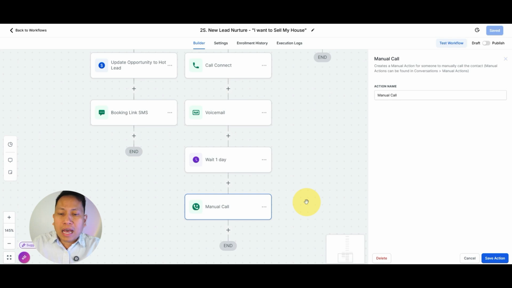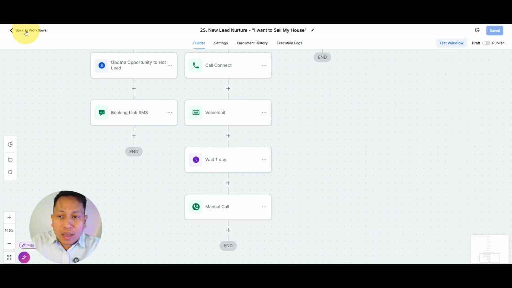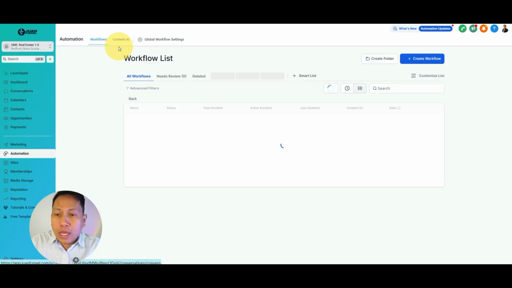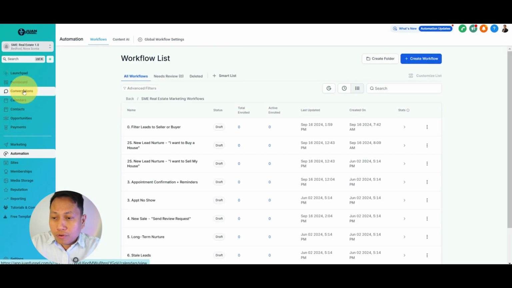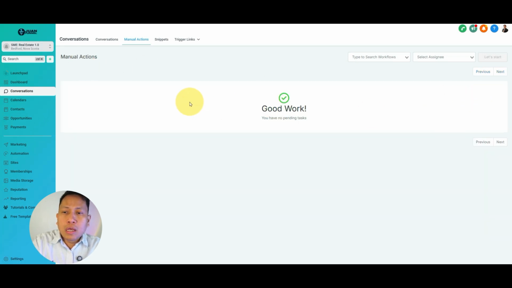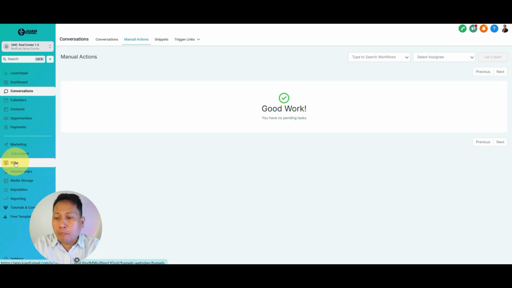Manual call means that you're going to receive a notification here that you need to manually call the customer. Let's go to the conversations and you will see your task on this section. Manual call means that you need to call them manually. And the task will be listed on this section. So you just go to the conversation, go to the manual actions. You will see the name and the phone number of the customers, and then you will see that you need to call them, right? So that's your manual task.